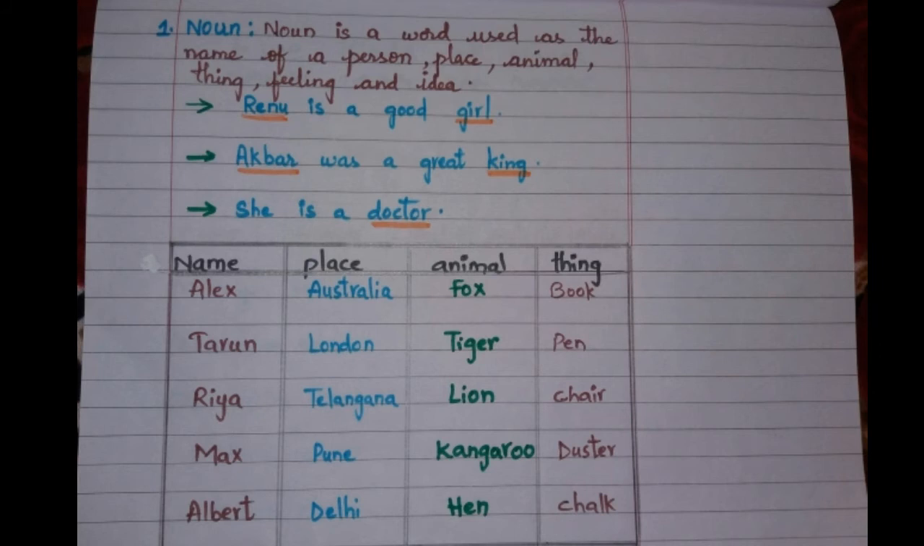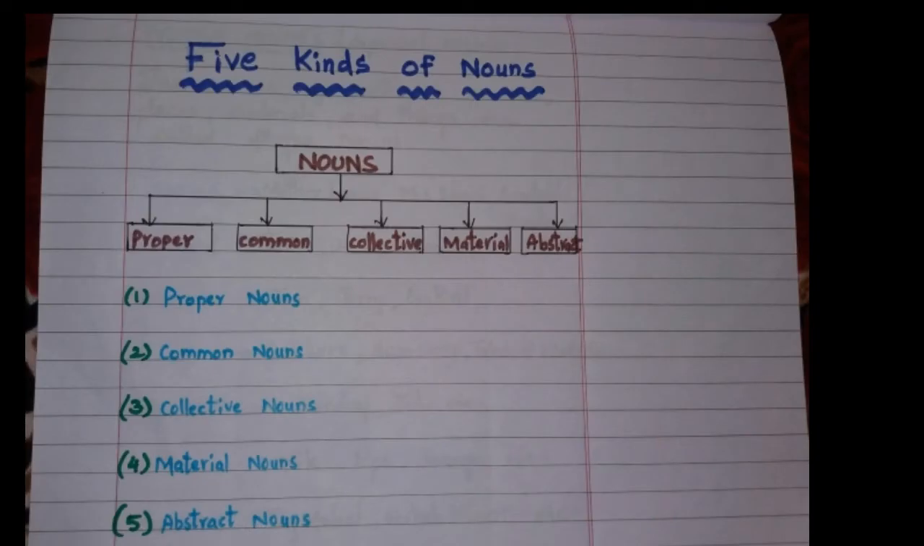As you play the game called name, place, animal, thing, that is nothing but your noun. So here name he has given as Alex, Tarun, Ria, Max, Albert. Place, any place you can say Australia, London, Telangana, Pune, Delhi. Animal, fox, tiger, lion, kangaroo, hen. Thing, book, pen, chair, duster, chalk, etc. You can write as many names as you can.